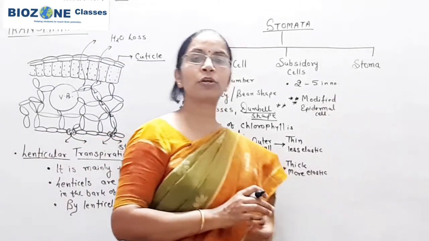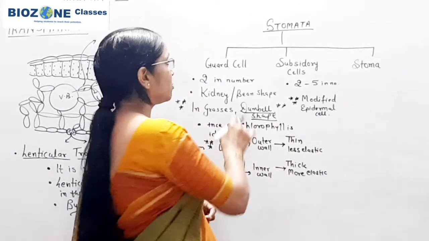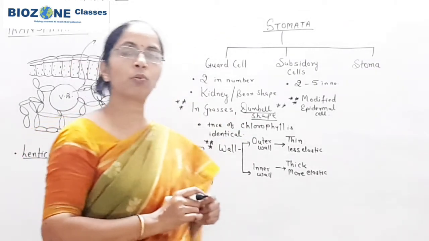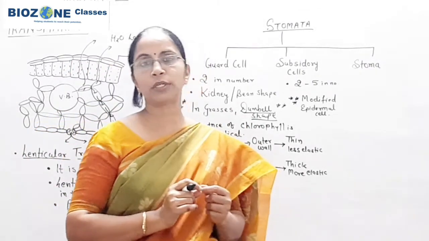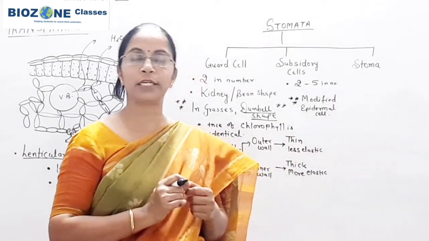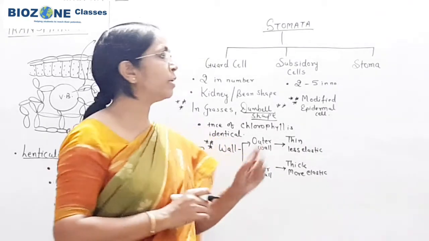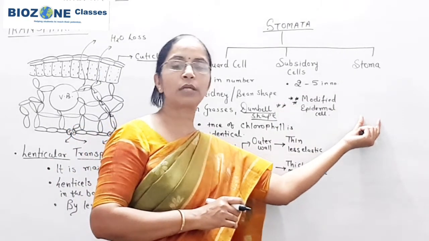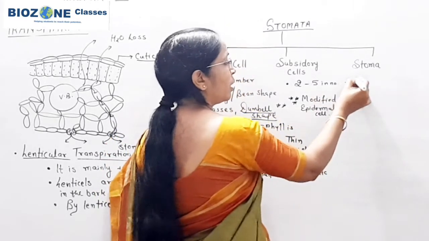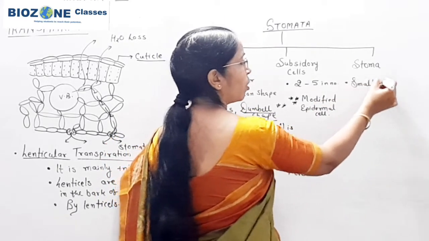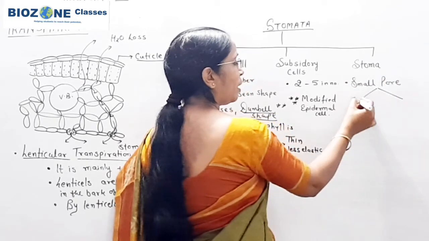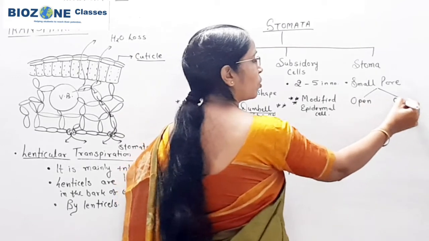And next here we study about the stoma. Stoma, as we know, is a small aperture, and during daytime the stoma is open and transpiration takes place. Stoma is open when the guard cells are turgid. When the guard cells are flaccid, the stoma is closed, generally at night time. Stoma means a tiny aperture or small pore, and it may be open or closed.